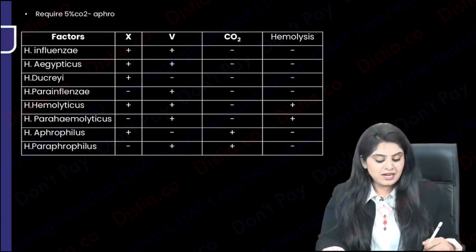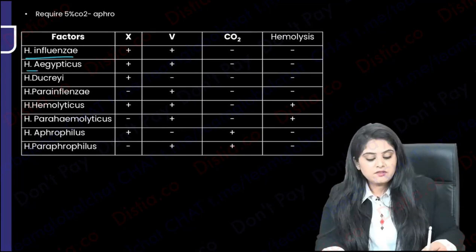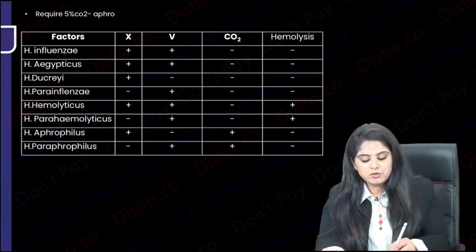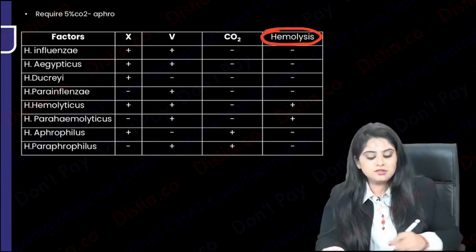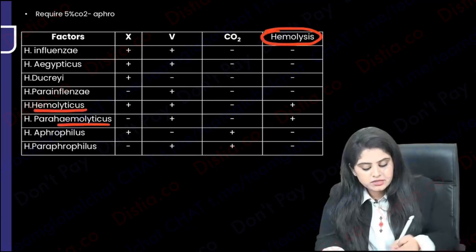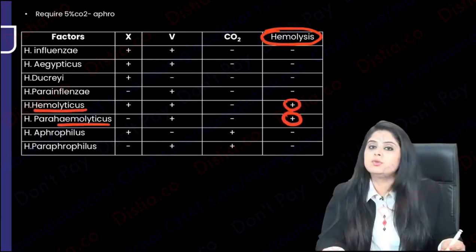I can assure you that. So I'll tell you how. I can see a lot of Hemophilus written. Quickly read the names once, and after that I will tell you what you need to know. Which are the ones which are going to show you hemolysis? Common sense. Search for the one which has hemolyticus in the name, because only those show you hemolysis.